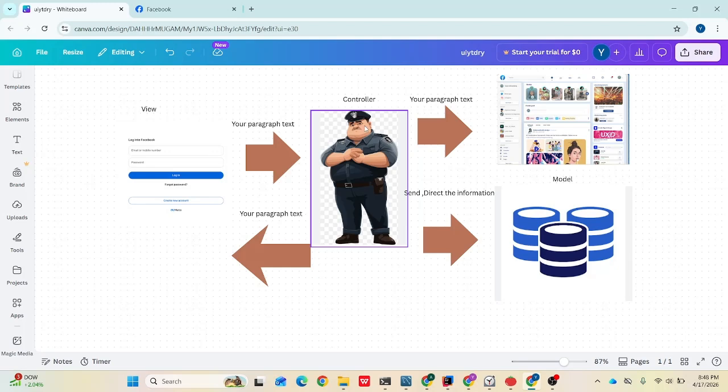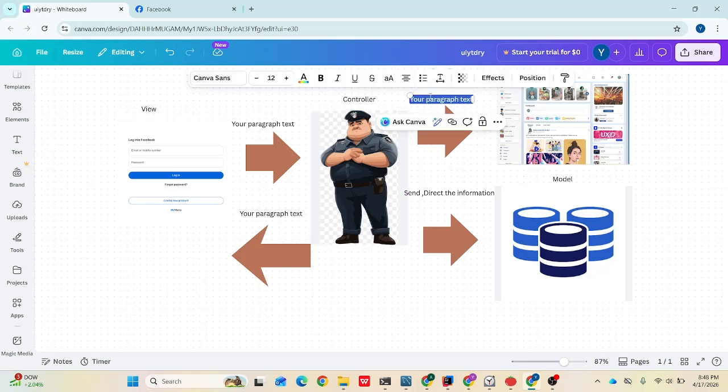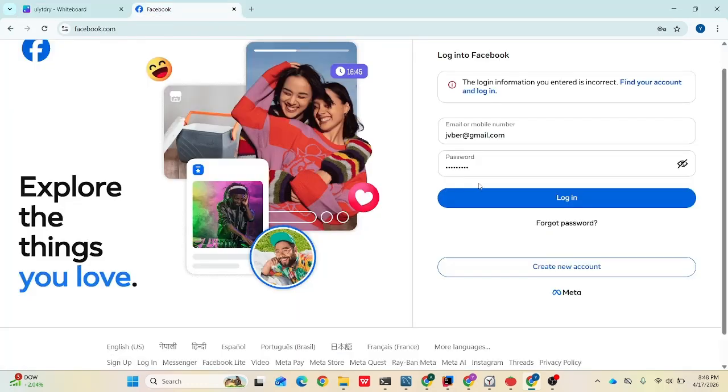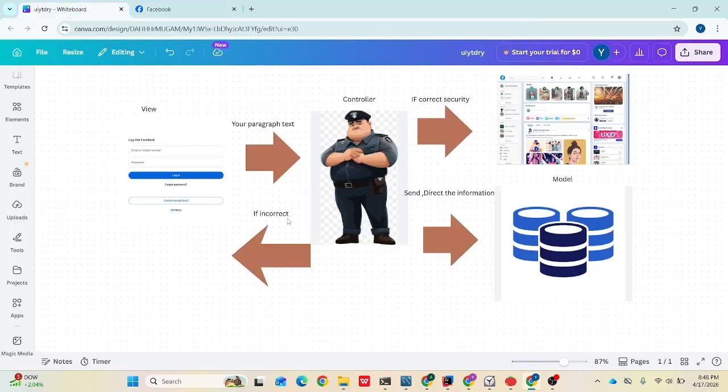And in the controller, if the information is correct, what will the security do? The security will say, okay, you are allowed to go to your page. But if it is incorrect, it will say, you naughty person, you are not allowed to go to your page. You will go back to this page, or you will be redirected to this page.